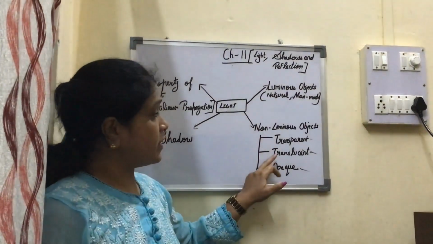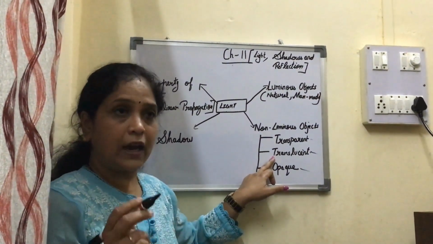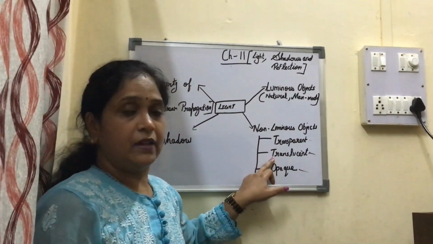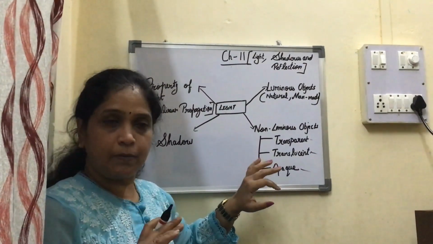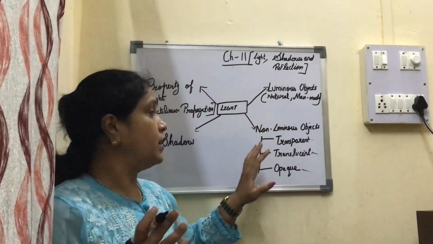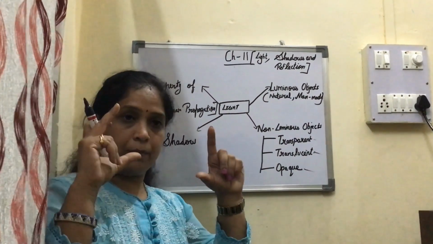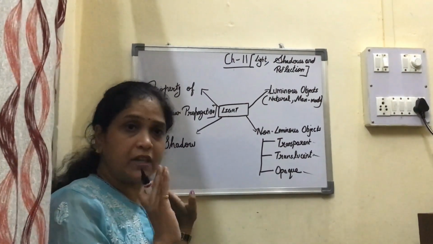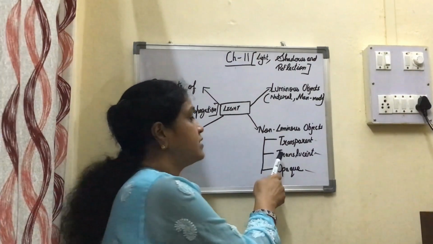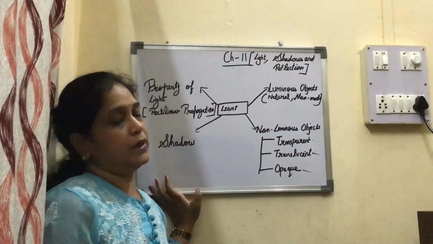What are translucent objects? Translucent means which do not allow light to pass through them clearly. In simple terms, you can see the example of butter paper. Have you ever seen a butter paper? You might all have seen. Now if you look through butter paper, would you be able to see things clearly? No, it looks hazy, or not? So such materials are known as translucent materials.